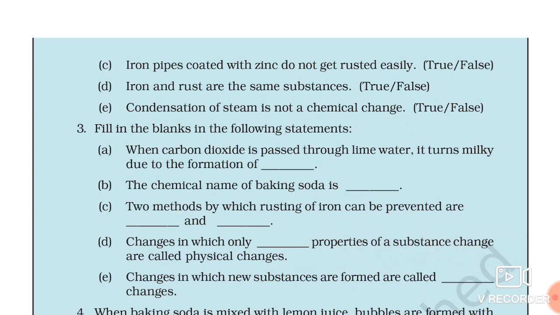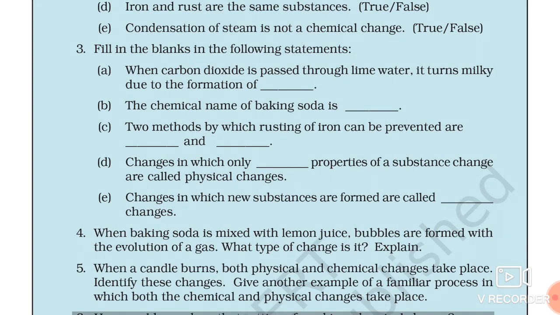Now question number 3, fill in the blanks in the following statements. A: when carbon dioxide is passed through lime water, it turns milky due to formation of calcium carbonate. What is getting formed in that? That is calcium carbonate, and the color of calcium carbonate is milky white.